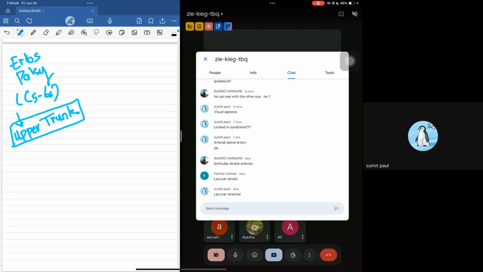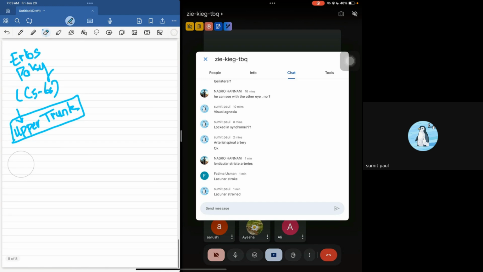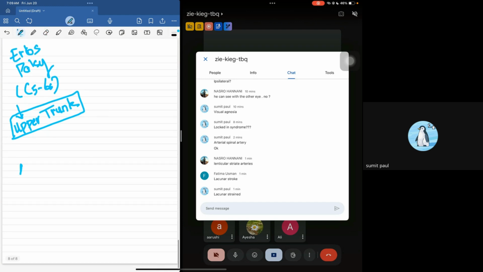So how could they give you this question? They could say that a baby was being born and the delivery was very difficult, so we used instrumental delivery, and obviously when you use instrumental delivery, you put additional strain on the neck. Now, what are the signs and symptoms? First of all, the hand is going to be in adduction. This is also known as the waiter's tip.